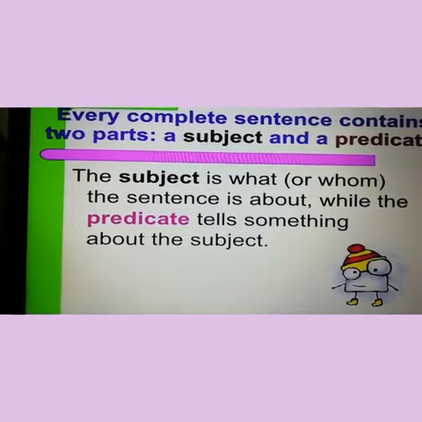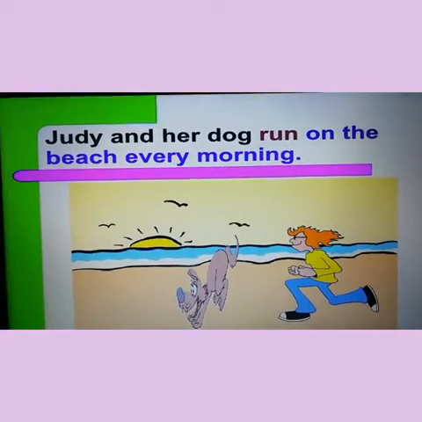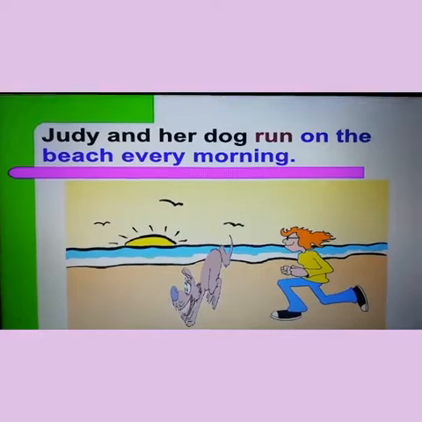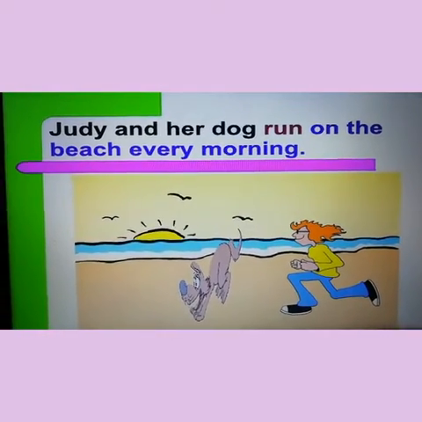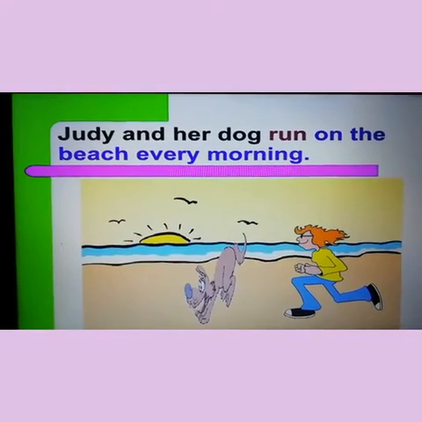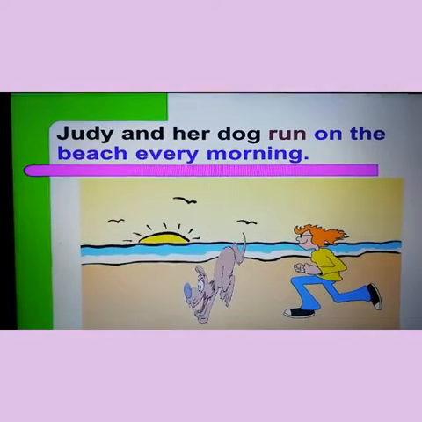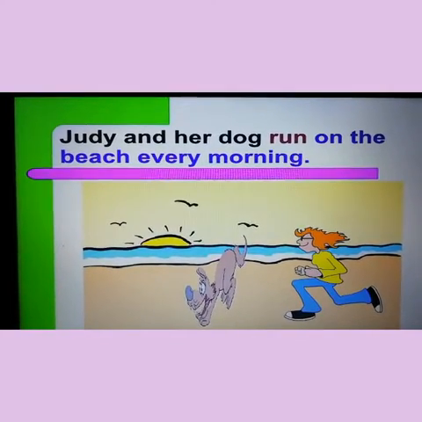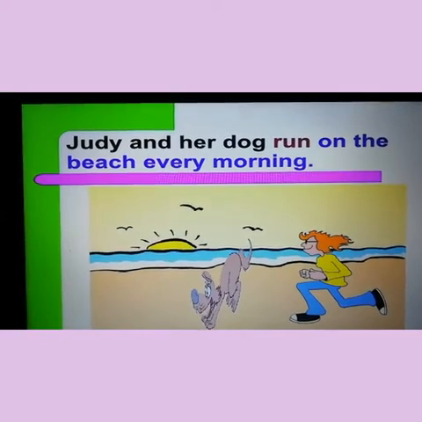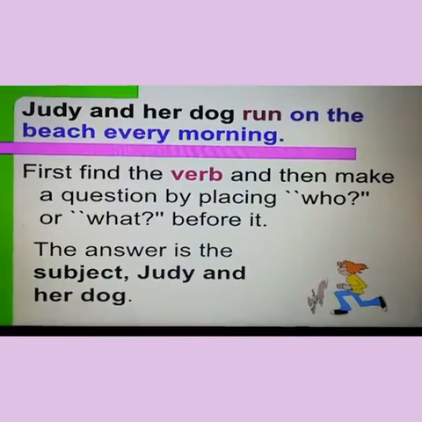Let's move to some examples. Now, let's see the example, kids. Judy and her dog run on the beach every morning. In the above sentence, what do Judy and her dog do? They run on the beach every morning. So, Judy and her dog is the subject. And what action are they doing? They run on the beach every morning.